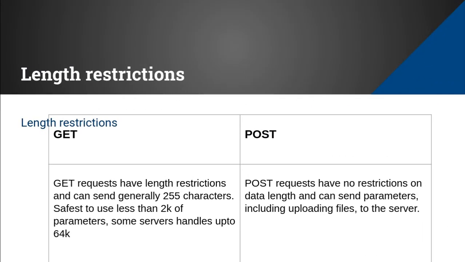Length restrictions. GET requests have length restrictions and can generally send 255 characters, and the safest is to use less than 2k of parameters. Some servers handle up to 64k of parameters. Coming to POST requests, they have no restrictions on the data length and can send parameters, including uploading files, to the server.